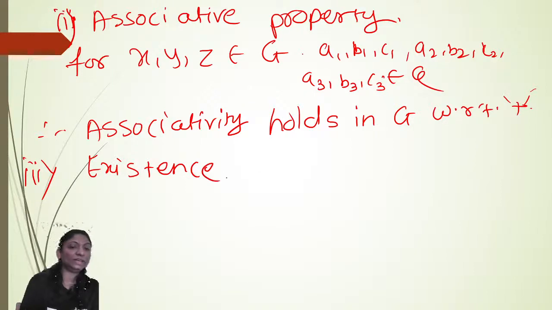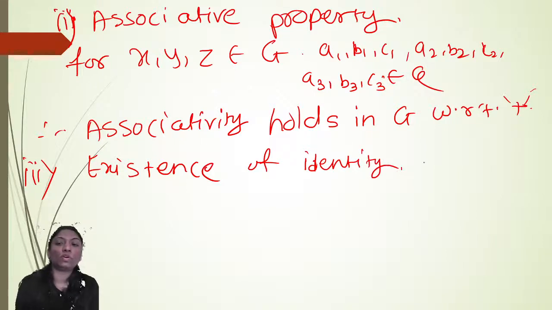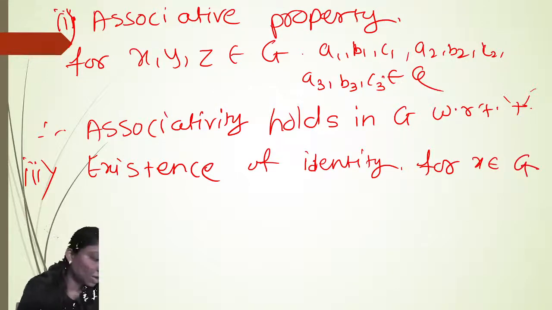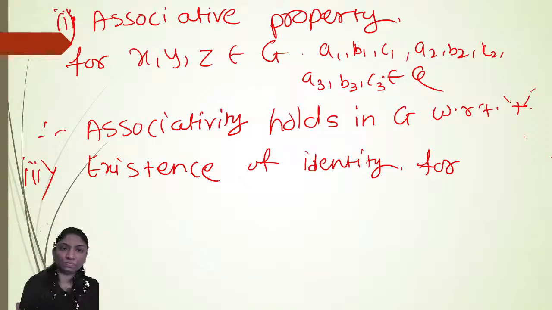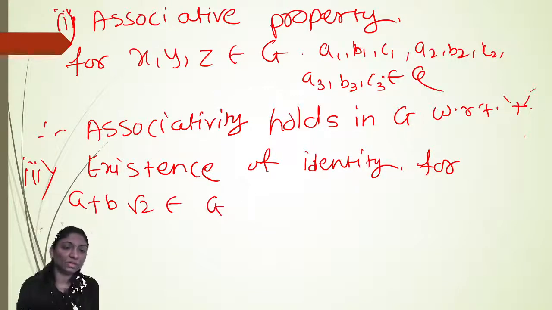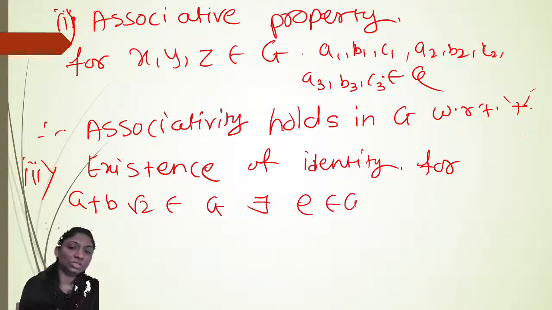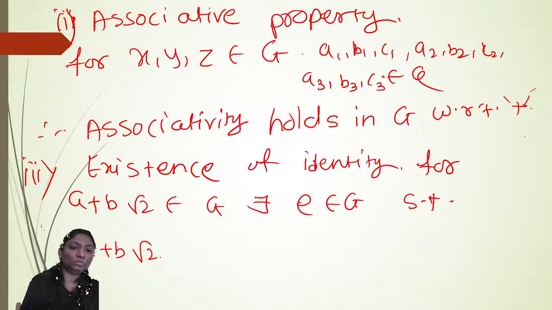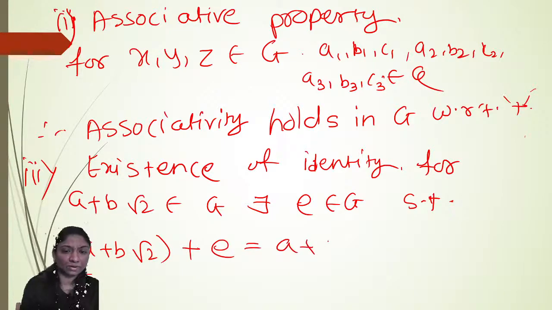Now the very important one, that is existence of identity. So how to find out the identity element? For x belongs to G, or we can say a plus b root 2 belongs to G, then there exists e in G such that a plus b root 2 plus e gives you the same element.